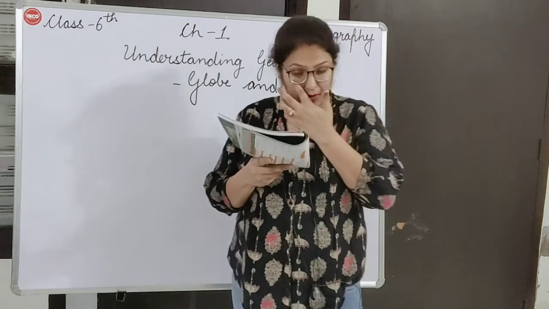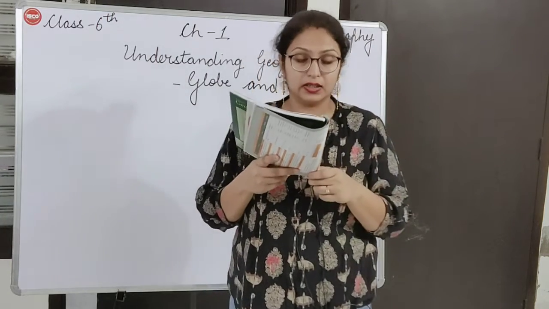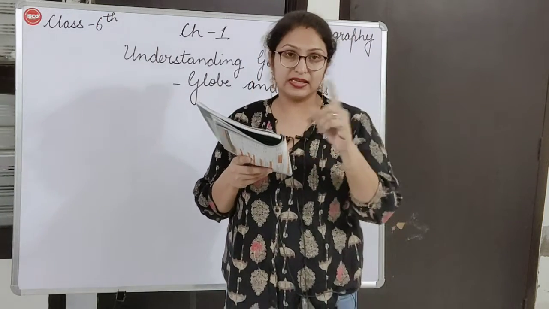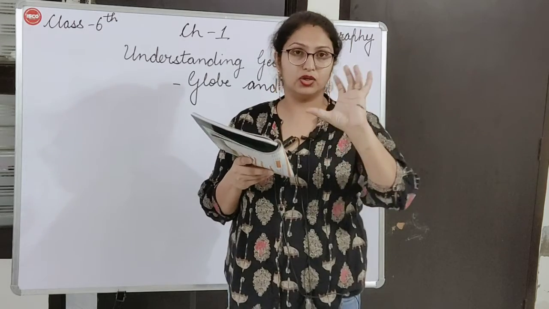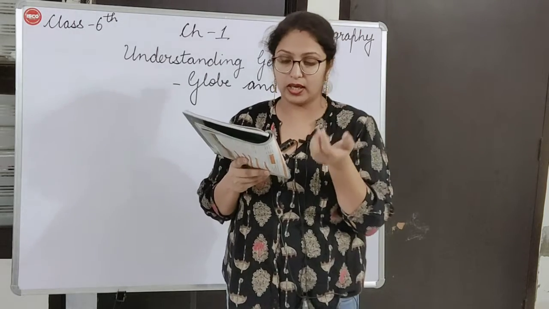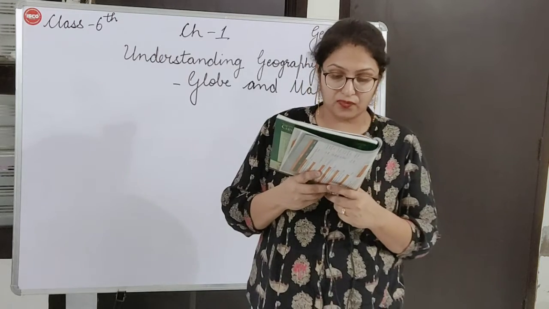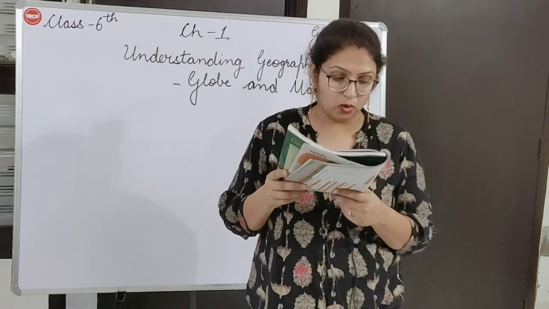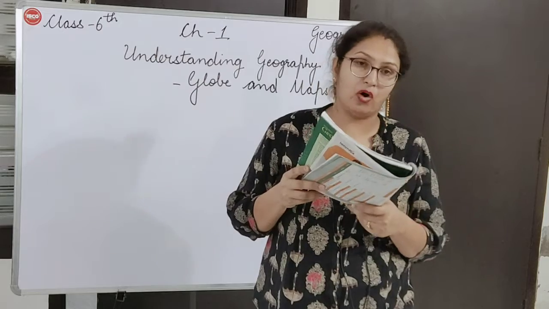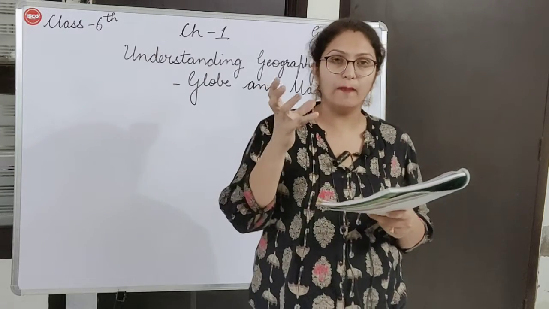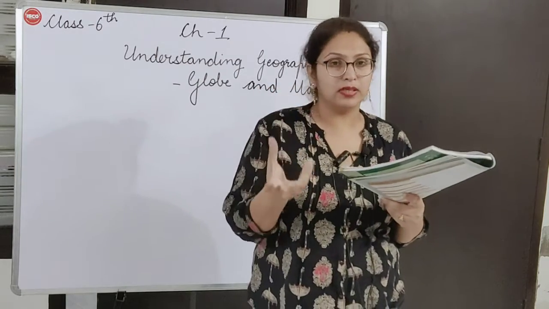Then globe. When we draw the whole earth on a sphere, a sphere is a round solid figure. You have seen a globe, it is round, okay? So a globe is a round solid figure, a sphere. It is a man-made model of the earth. The globe is made by humans, okay?